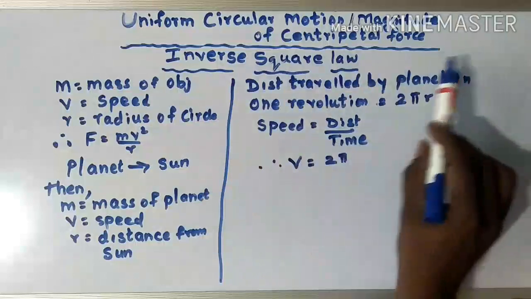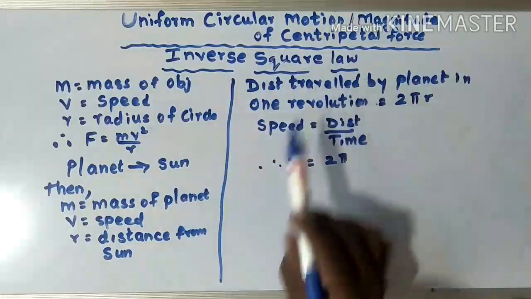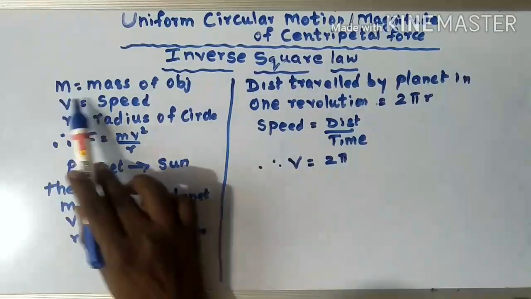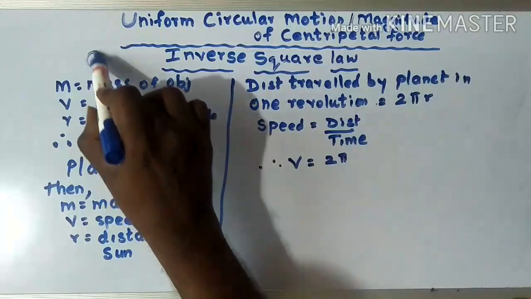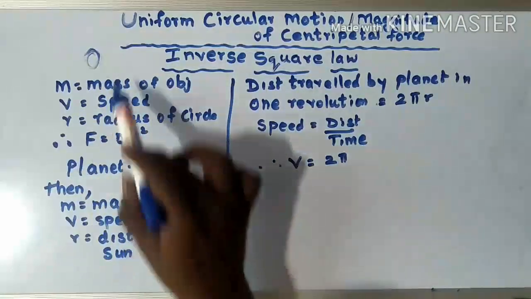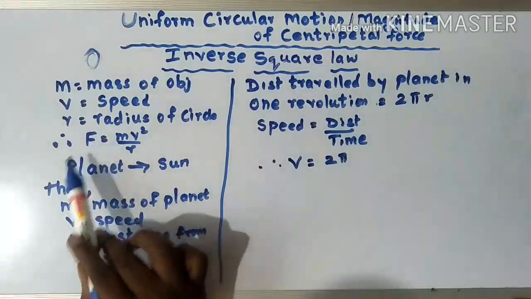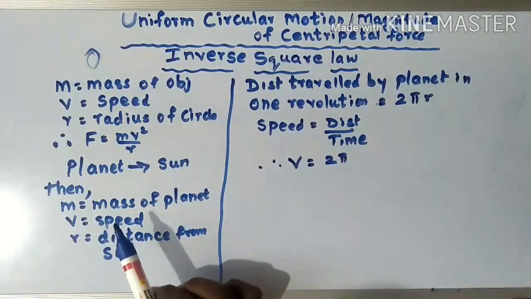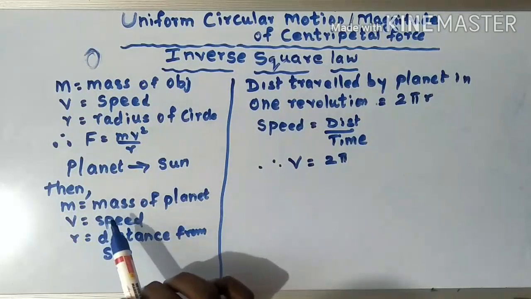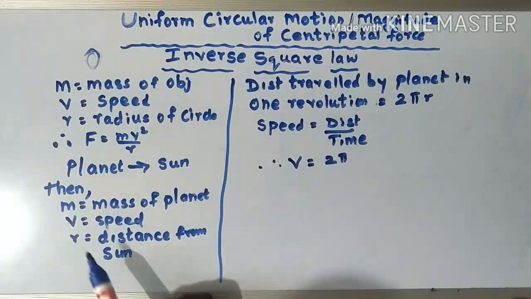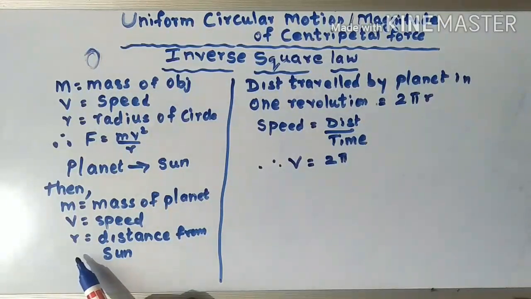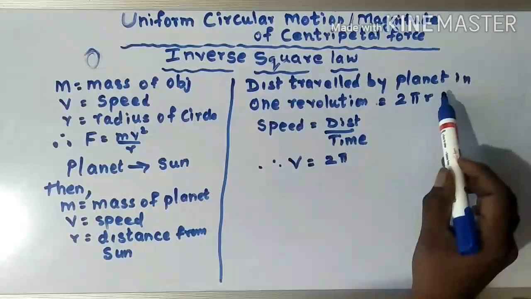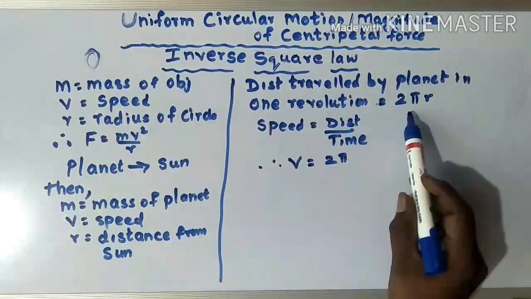Uniform circular motion, magnitude of centrifugal force. Inverse square law. Let m be the mass of an object, v the speed, and r the radius of a circle. So force is equal to mv square upon r. Instead of an object, let us take a planet and the sun. Then m is the mass of the planet, v is the speed, and r is the distance from the sun. The distance travelled by the planet in one revolution is 2 pi r.